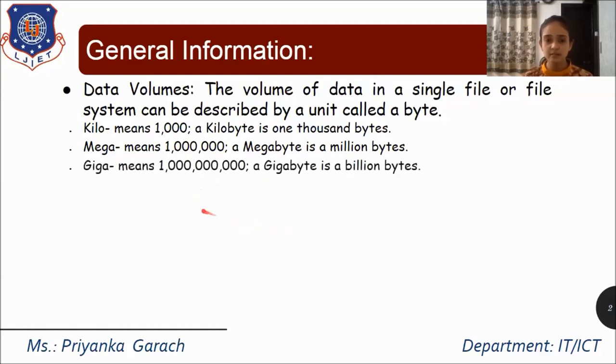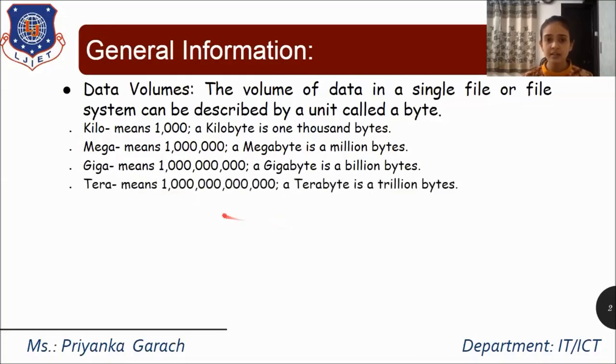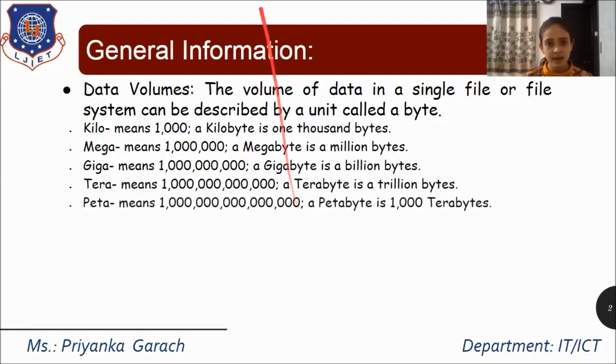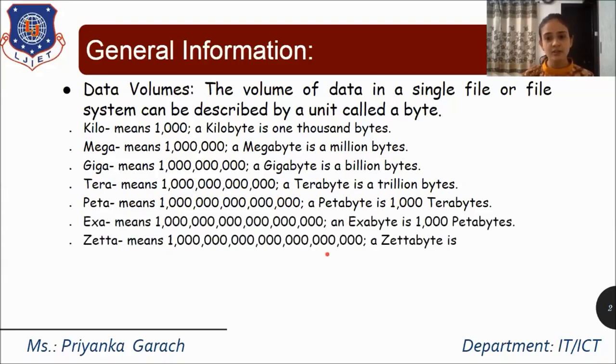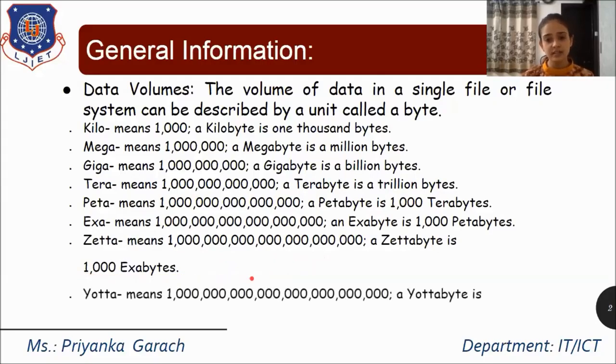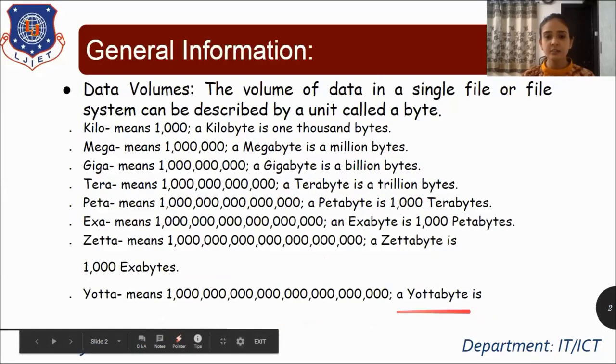Similarly, there are gigabytes, that is 9 zeros. Then come terabytes, which means 12 zeros. Then petabytes, which means 15 zeros. Then exabytes, which means 18 zeros. Then come zettabytes, where a zettabyte is 1000 exabytes. And the last one is yottabytes, which is 1000 zettabytes. So this many zeros are included in zettabytes and yottabytes.